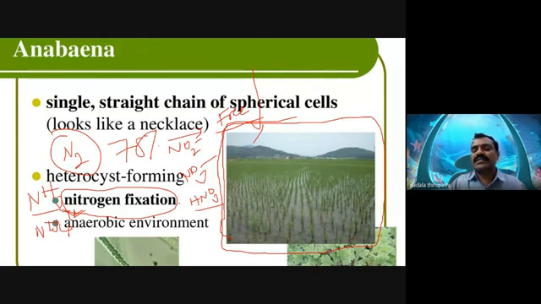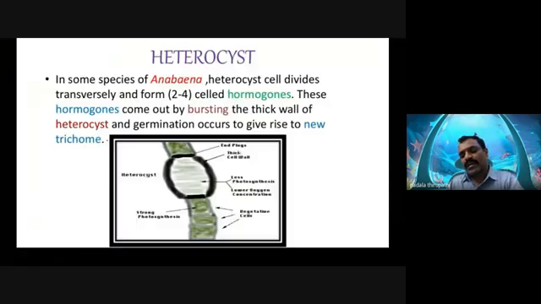Azolla's leaf cavity is suitable for the growing of this Anabaena species. This Anabaena is having the heterocyst. This heterocyst is going to fix nitrogen from the atmosphere. Then how does this Anabaena or Nostoc fix nitrogen from the atmosphere? Just because of the special type of cells, the heterocyst, which they possess in the trichome or the filament, this heterocyst has the mechanism for the fixation of nitrogen from the atmosphere.